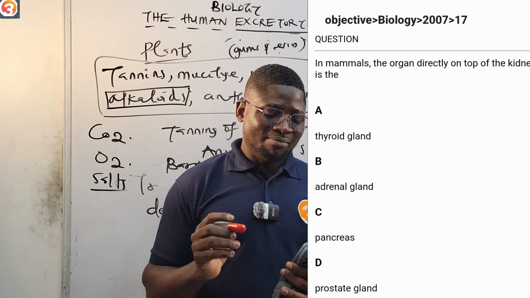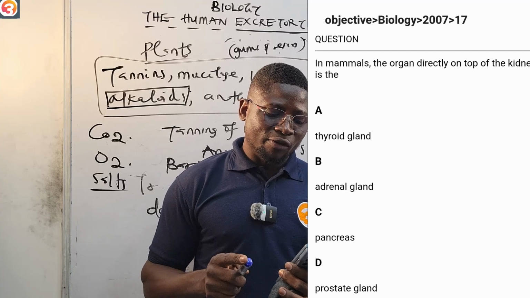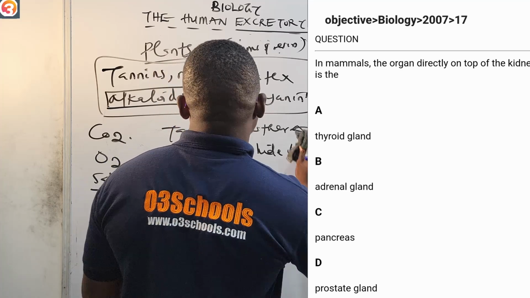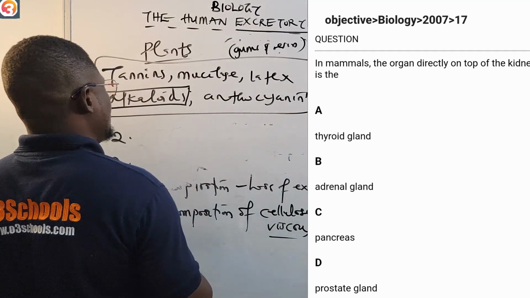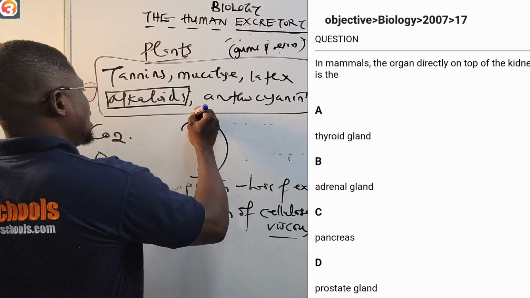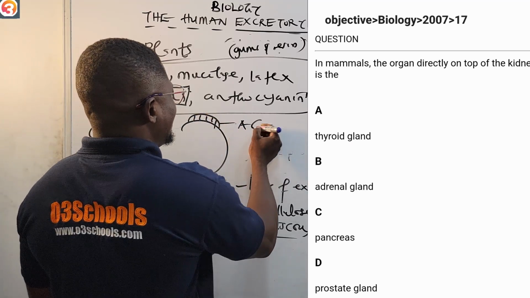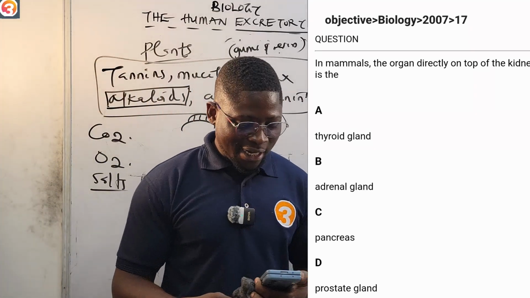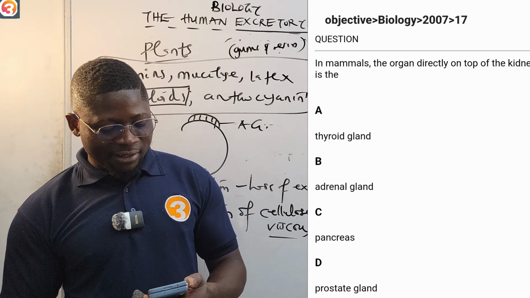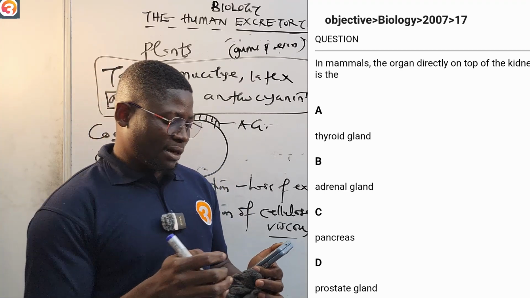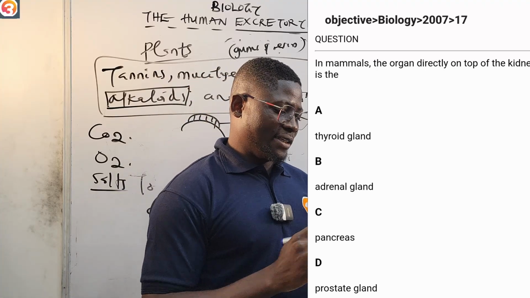2007, number 17: in mammals, the organ directly on top of the kidney. Remember when we drew our kidney, there is a cap-like structure at the top. A says thyroid gland, B adrenal gland, C pancreas, D prostate. Put your answer in the comments.